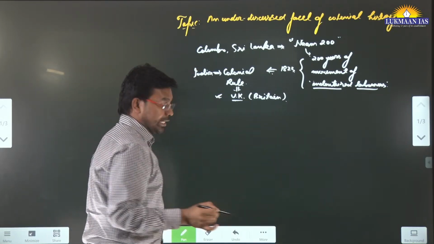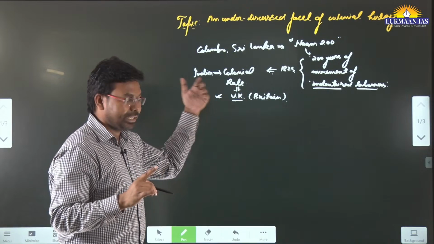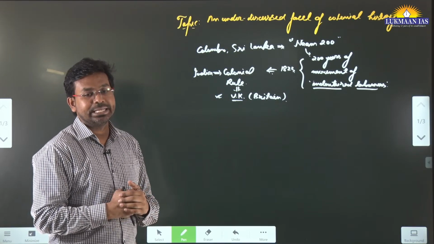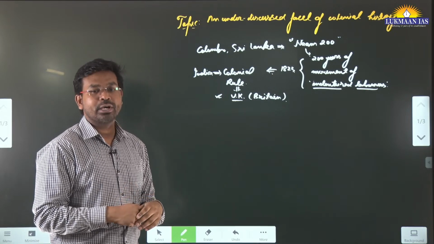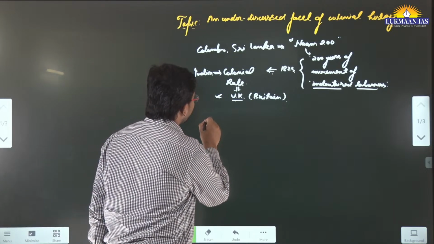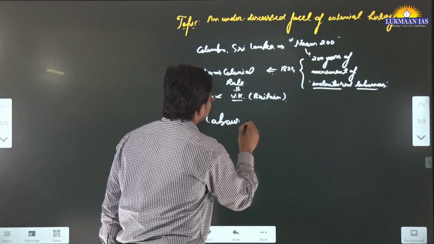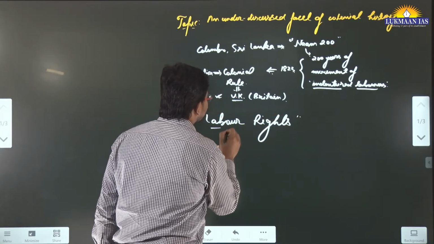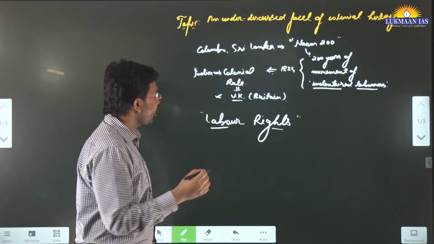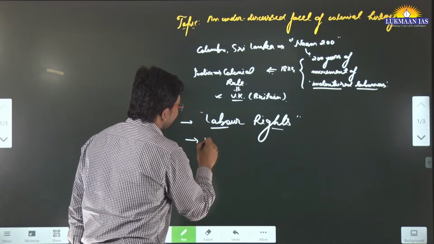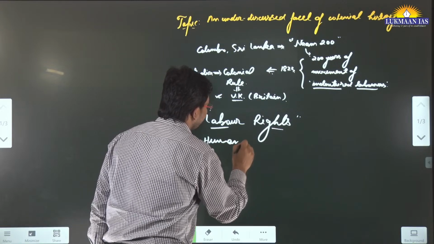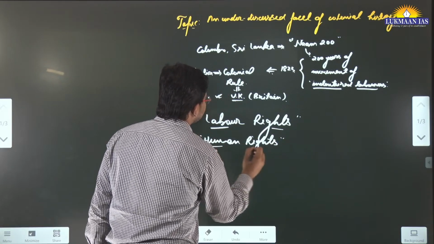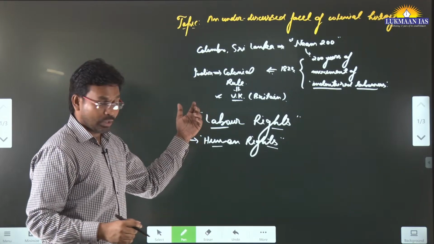During the rule of Great Britain in India, those people working under the East India Company were not given any kind of labor rights. Today there exist labor rights, and human rights, but these were largely not given to laborers.